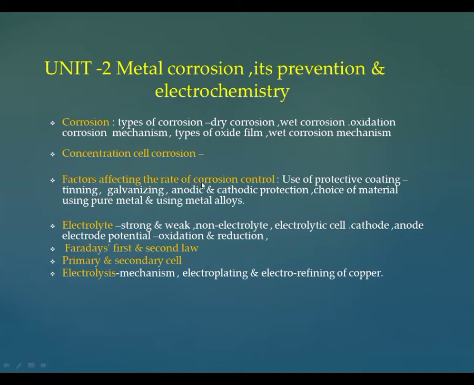Then we discuss factors affecting the rate of corrosion, and also different preventive measures of corrosion control. For this, we explain different processes for protective coatings of metal. In that we discuss the tinning process and galvanizing process.